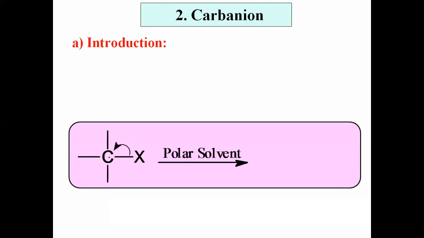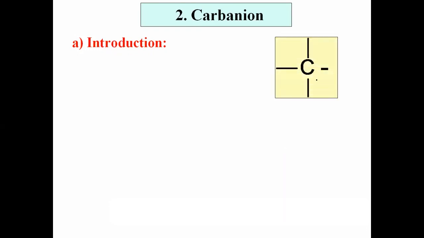Suppose carbon is more electronegative than X. Then during bond breaking, the shared pair of electrons goes towards carbon, and that carbon acquires a negative charge. During this bond breaking, the electron pair goes towards carbon because it is more electronegative than X, and X acquires a positive charge. Thus there is a formation of a negatively charged carbon species. If carbon has a negative charge, then that species is called carbanion.